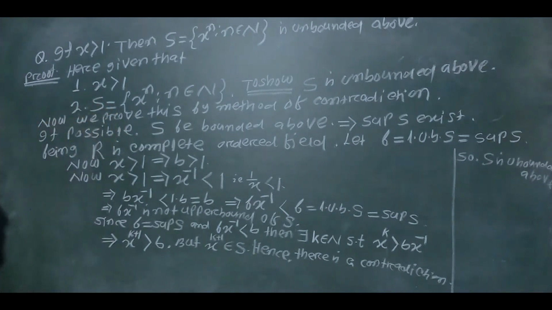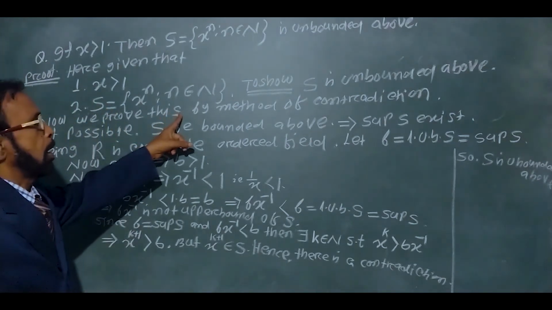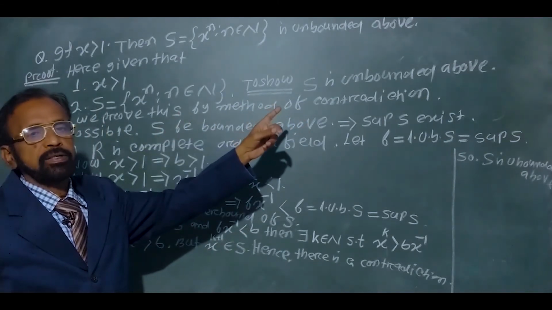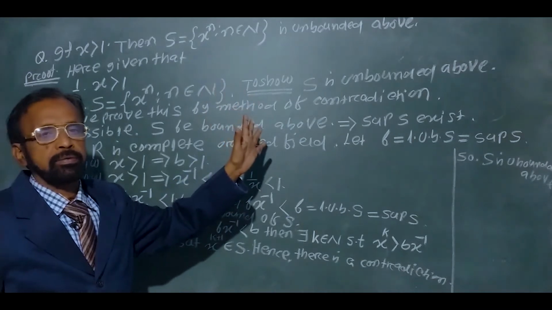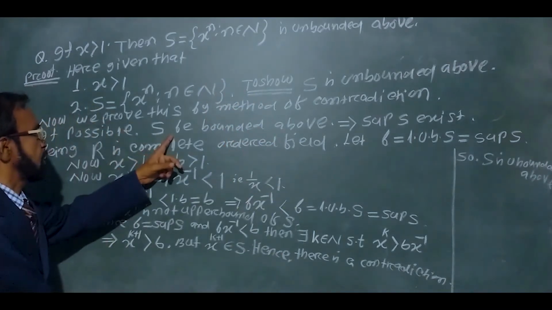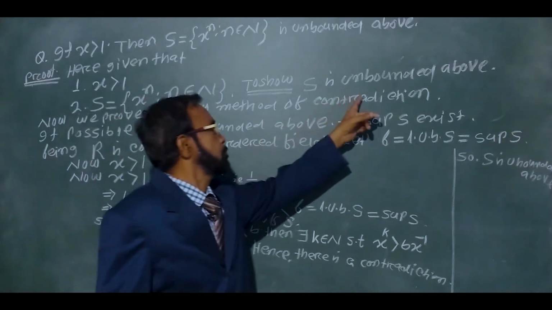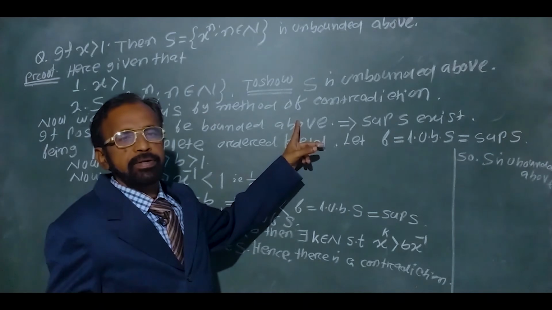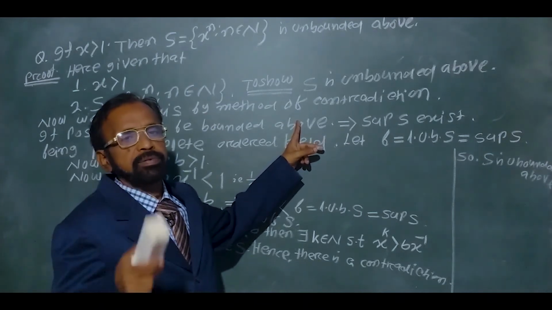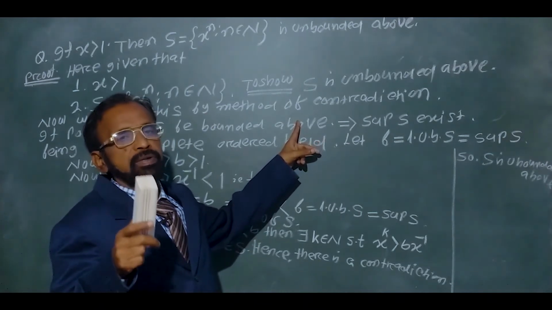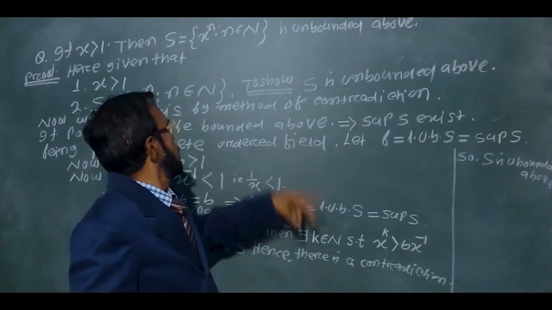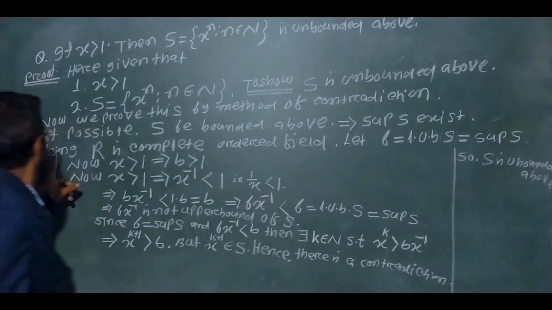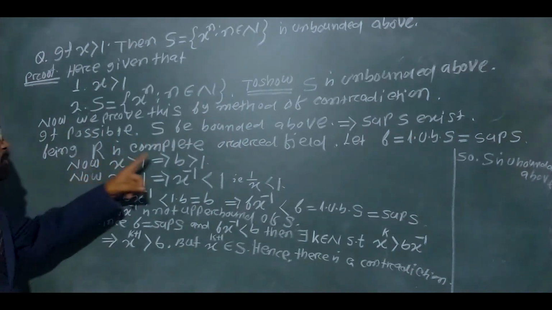Now we prove this by the method of contradiction. Our aim is to show that S is unbounded above. In order to prove this, we adopt the method of contradiction. If possible, let us suppose that S is bounded above. Since S is bounded above and the set of real numbers is complete, a bounded above set must have a least upper bound, the supremum, which implies the supremum of S exists. What is the reason? R is a complete ordered field.